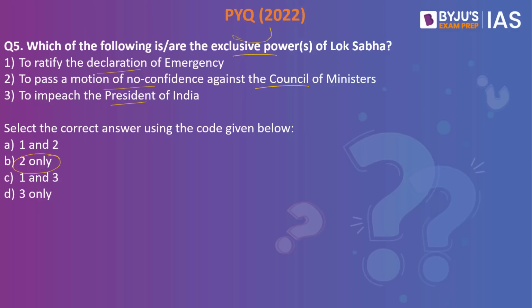This happens to be a previous year question from the year 2022. Which is the exclusive power of the Lok Sabha? To pass a motion of no confidence against the Council of Ministers is the exclusive power given to the Lok Sabha. Amidst all these options, the first and the third, these powers are also given to the Rajya Sabha as well. Now let's look into the fact of the day.